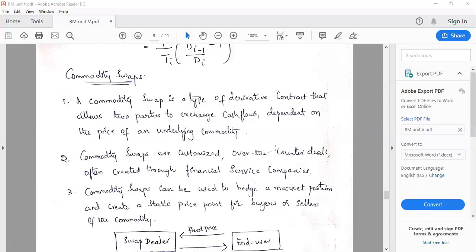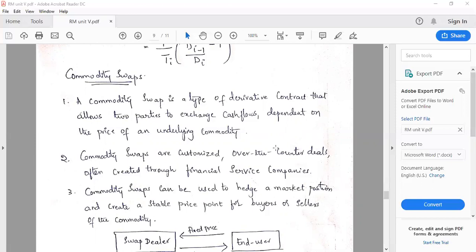It is an over the counter deal, often created through financial services companies. Usually financial services will do commodity swapping. We all have financial services, right? So financial services will look after these commodity swaps. Commodity swaps can be used for hedging, which means you can minimize the risk. You can buy in one market and sell in another market, so you can do hedging, gain some profits, and minimize the risk.